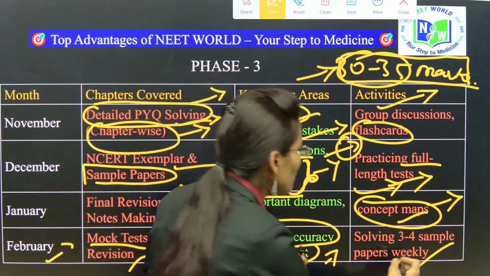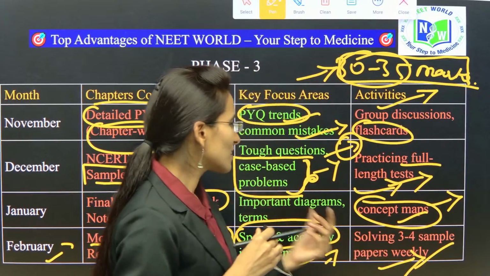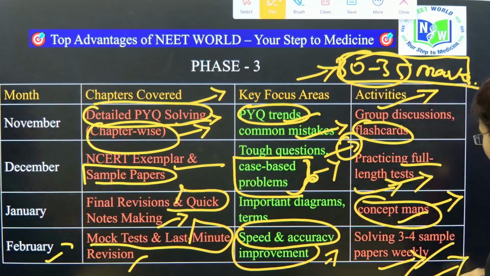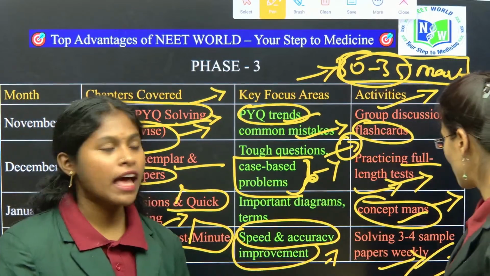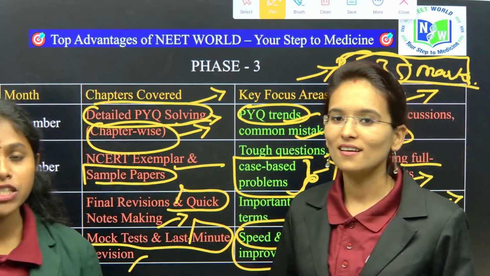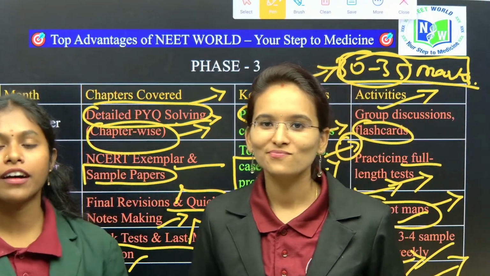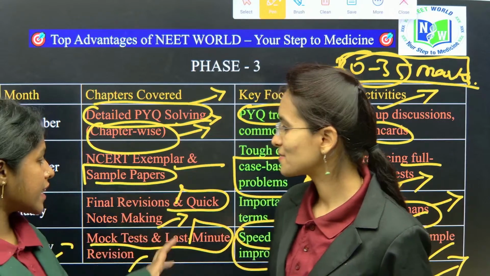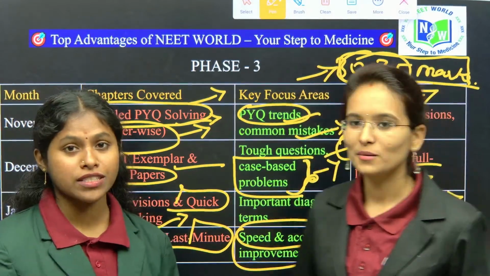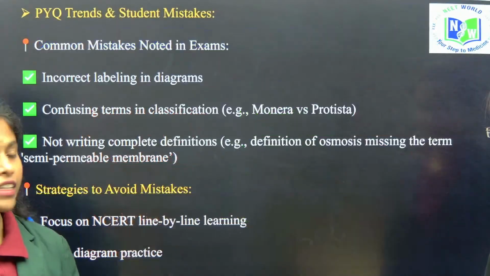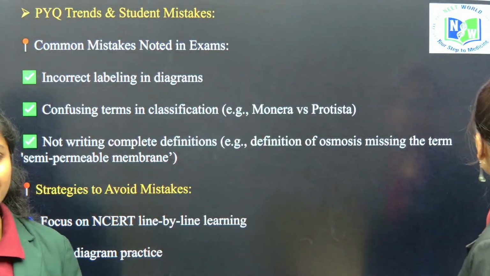And coming to the last thing, what you need to focus on is solving more papers, diagram based questions and case based questions. You have to analyze the papers very clearly, and by analyzing them you can know how to solve the case based questions. You'll improve the analytical skills of your thinking, and you can remember the topics easily.